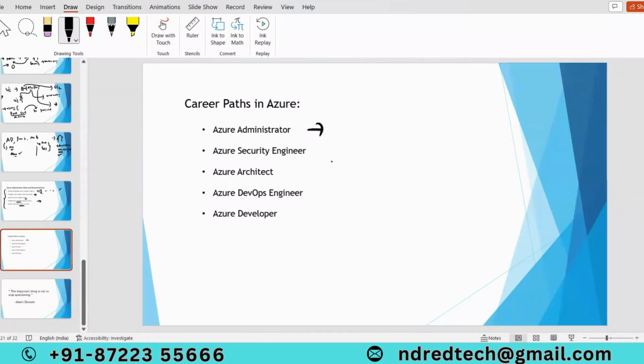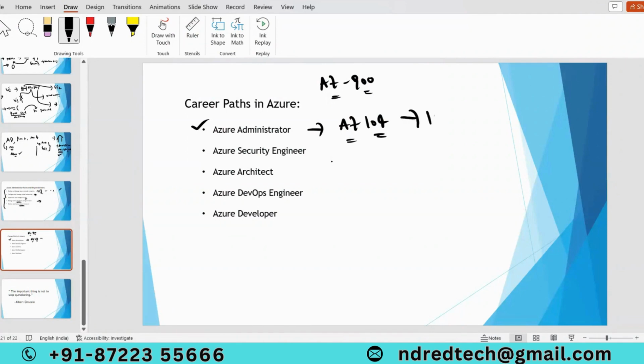For Azure administrator, we have to write AZ-104 to get the Microsoft Azure administration certification. Before that, we have one fundamental examination, AZ-900. If you want, you can write AZ-900, or else you can directly write AZ-104 to get the Azure administration certification.